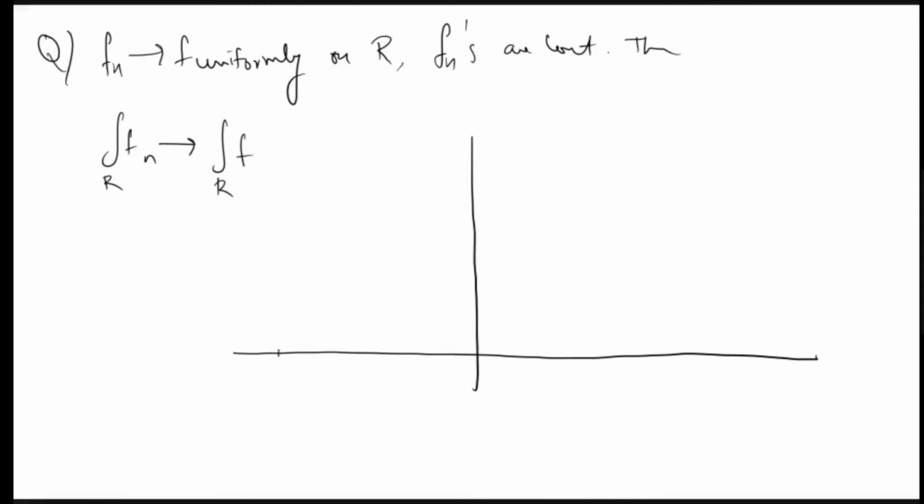So this is some minus n to n, and this is 1 by n. I'm drawing a graph like this. So it's a triangle-like thing. So this is the graph of Fn. Since the height is 1 by n, it is decreasing to 0. We know that it uniformly converges to 0. So now the only thing is whether the integration is convergent. So what is integral of Fn of x? Integral over R Fn of x? After minus n and after plus n, it is 0. So it is the area of the graph.